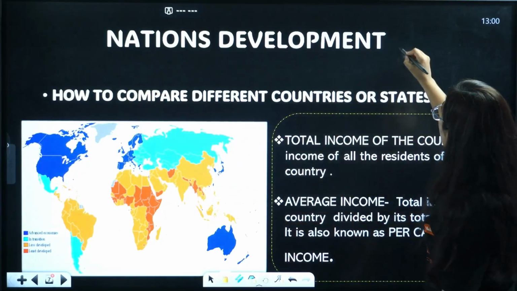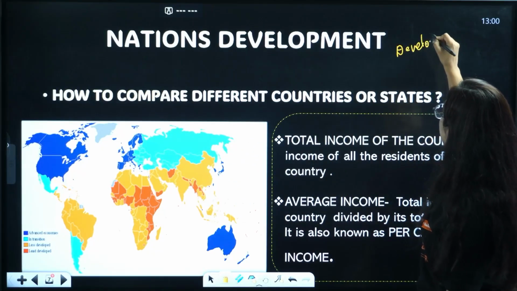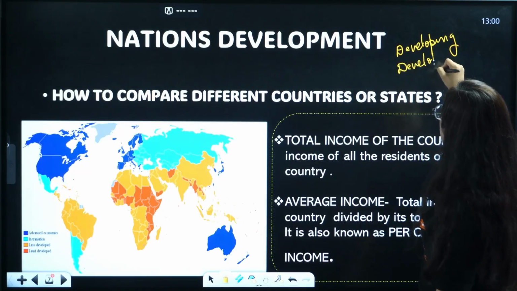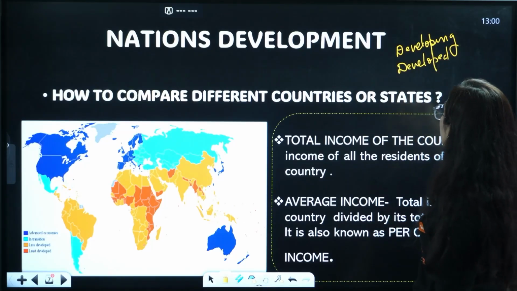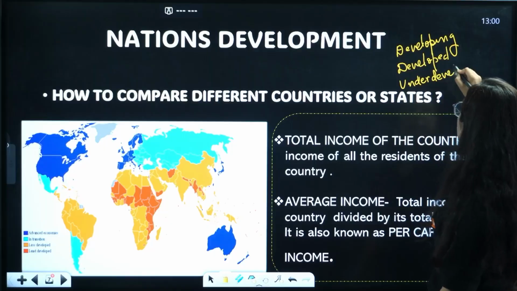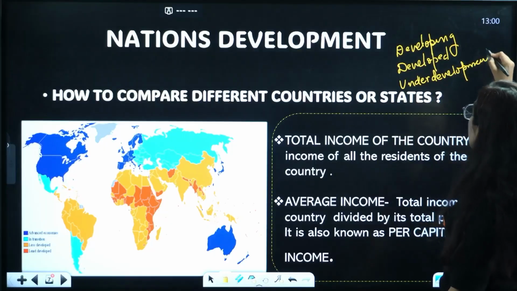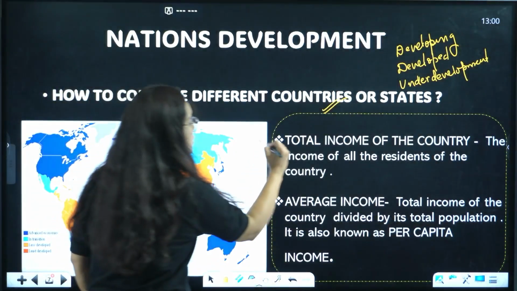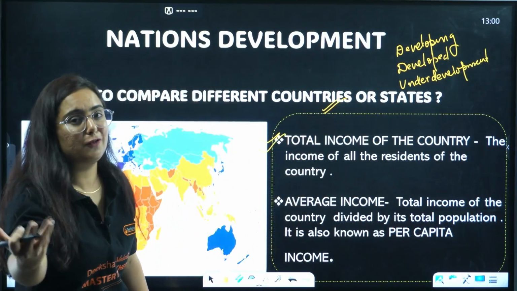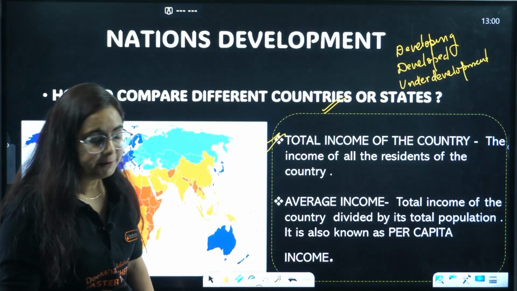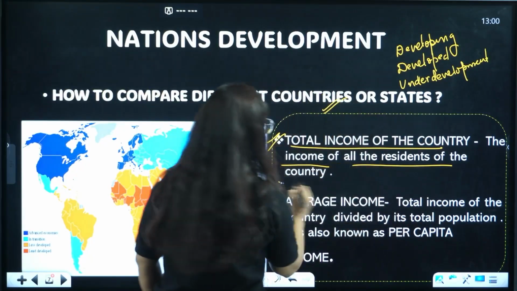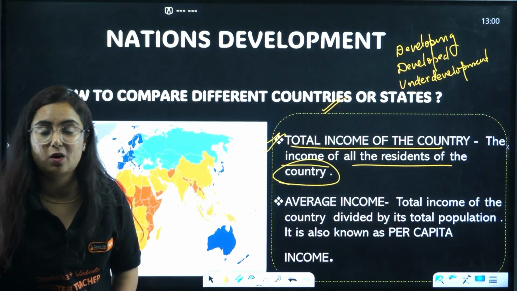There are times when you heard the word that India is a developing country, USA is a developed country, or times when you heard that Pakistan is an underdeveloped country. How did we title all of them? Pay attention. We compared countries on the basis of certain criteria. The first one was total income, because this is the first thing that comes to our mind, right? The total income is basically the income of all the residents of a country.